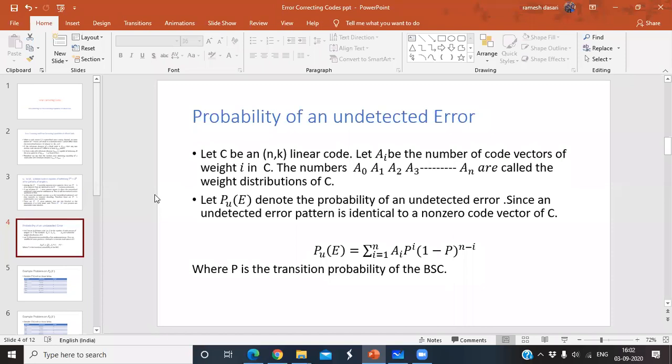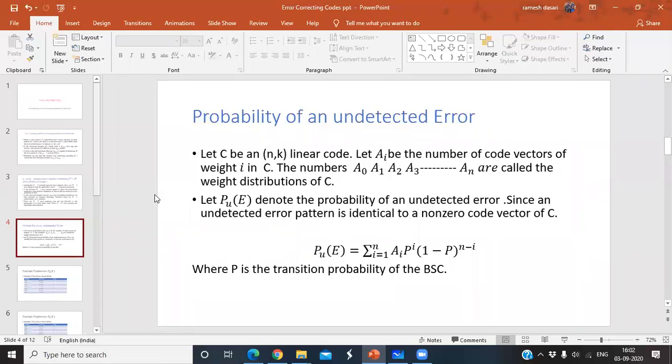So again, I want to consider a linear block code C. C is an (n,k) linear block code, and here I want to go for the weights. How can you find the weight of a particular code word? Number of non-zero elements. I want to denote A_i as the number of code vectors of weight i in C. That is, i equal to 1 is weight 1, i equal to 2 is weight 2, i equal to 3 is weight 3, and so on.